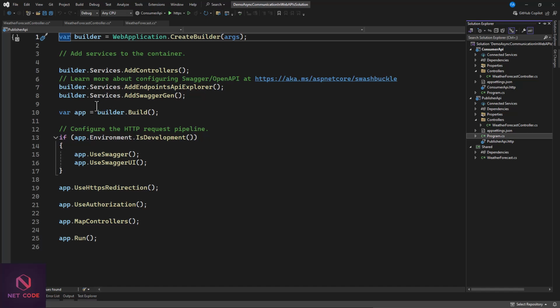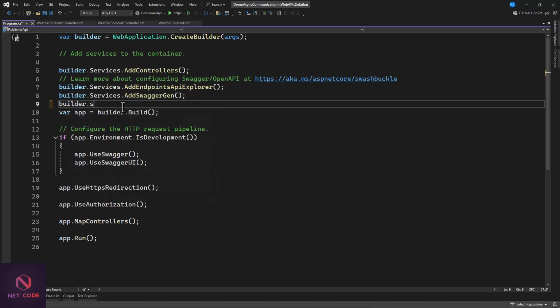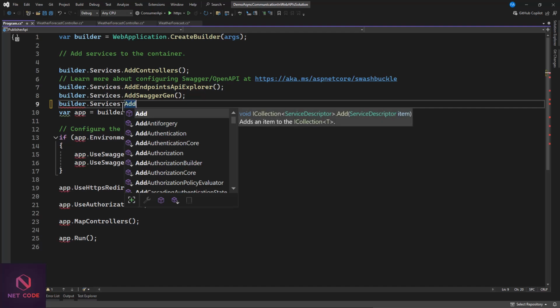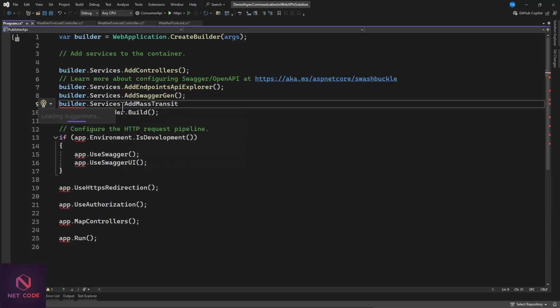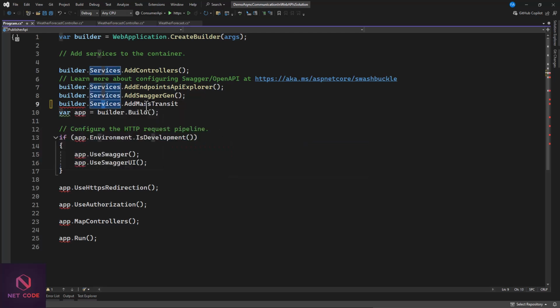So before you have your app.Build, you need to specify that in here. So let's say this builder.Services. Now, since we have installed this MassTransit package, we can use AddMassTransit, and it should be here. So Ctrl+period, let's see. builder.Services.Add MassTransit. We should have this in here.